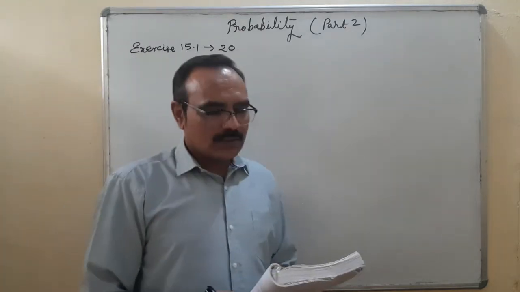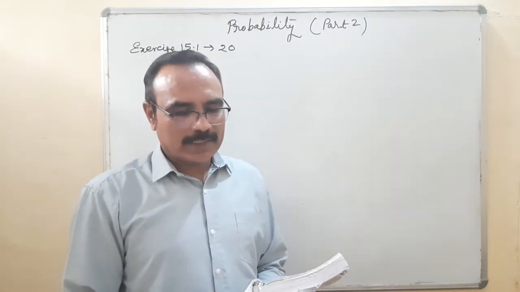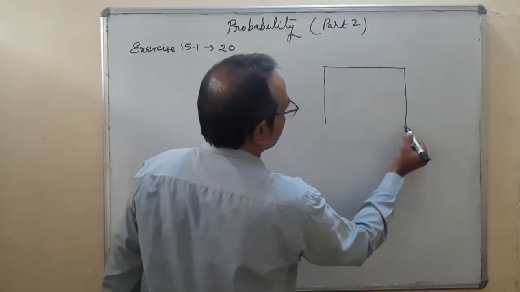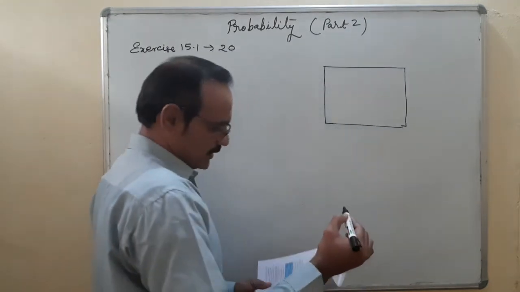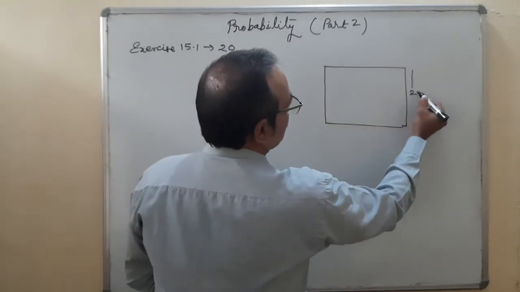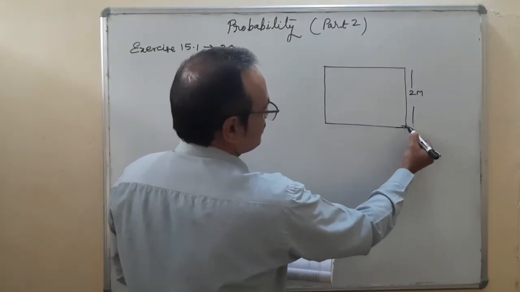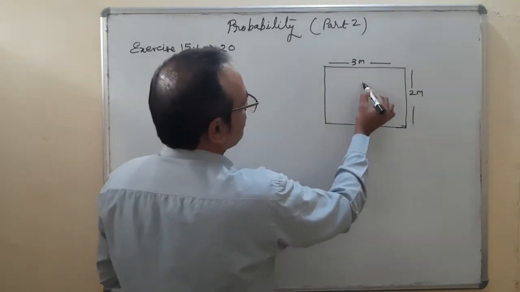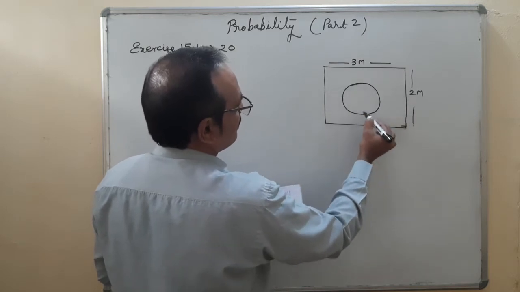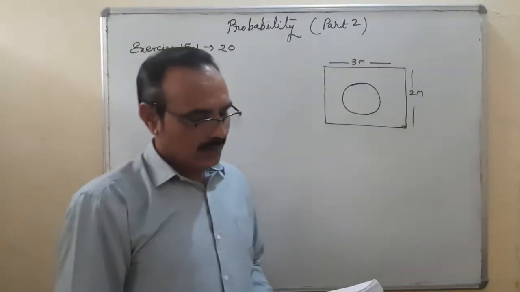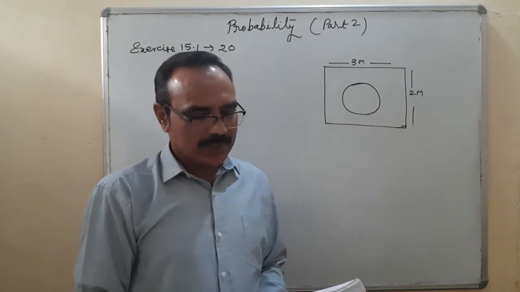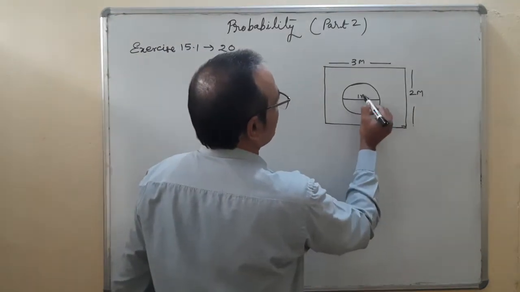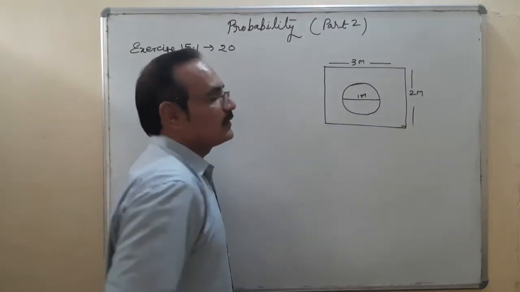What is it? Suppose you drop a die at random on the rectangular region shown in the figure. In the figure it is shown that its length is 3 meter and breadth is 2 meter. There is a circle. What is the probability that it will land inside the circle with the diameter 1 meter? Question is clear?